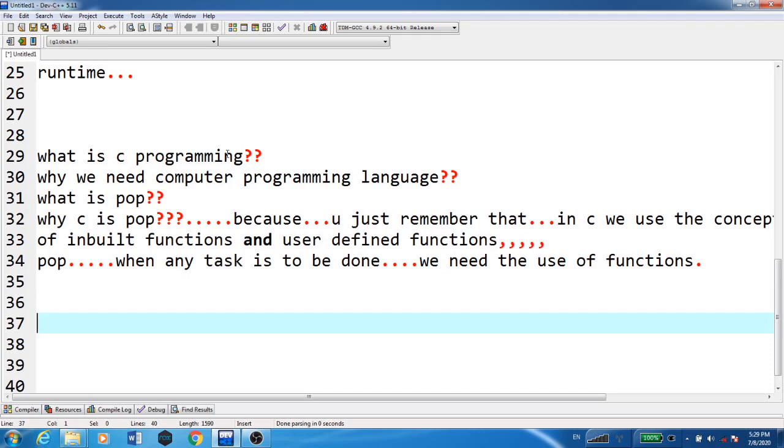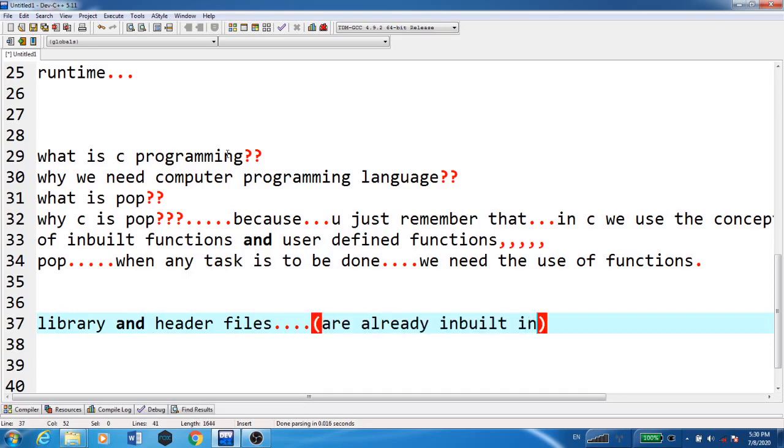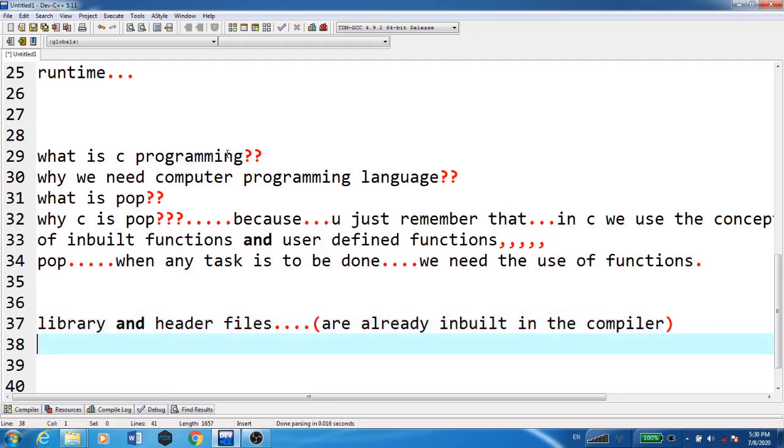In the starting we came across the words library and header files. These are already inbuilt, and depending on different compilers like C, C++, there are different library files and header files.